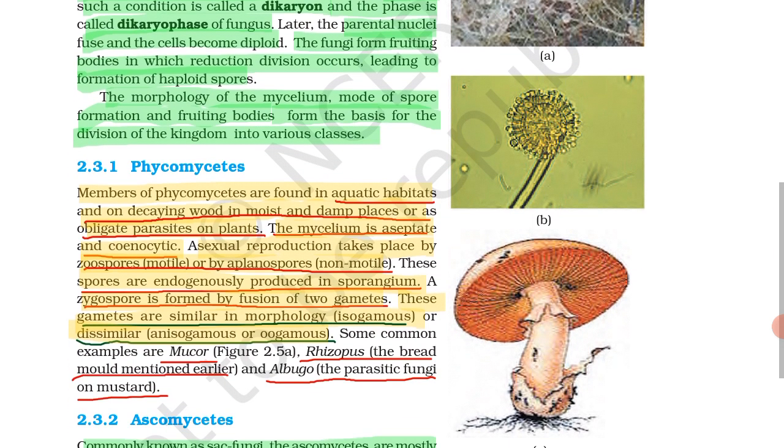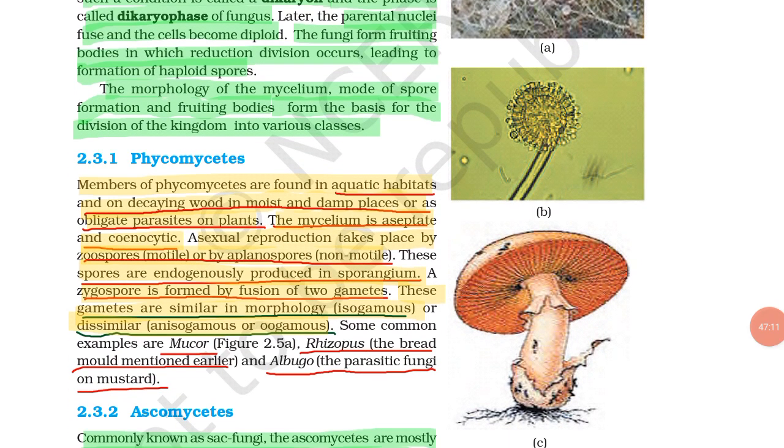Then Phycomycetes, this is also a type of fungi. The members of Phycomycetes are found in aquatic habitats and on decaying wood in moist and damp places, or as obligate parasites on plants. They are called saprophytes also because they depend on decaying wood.